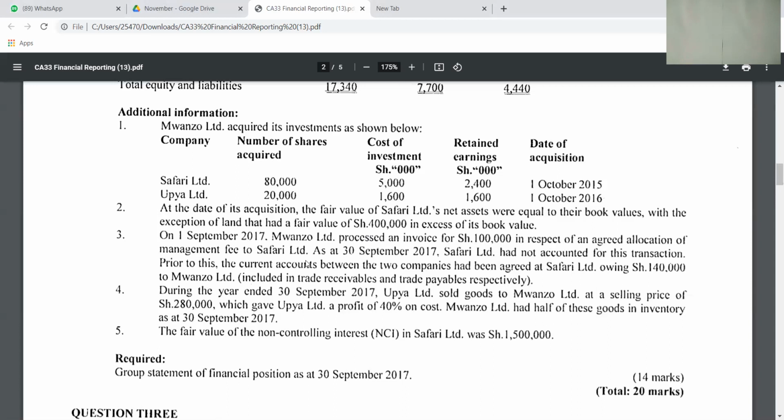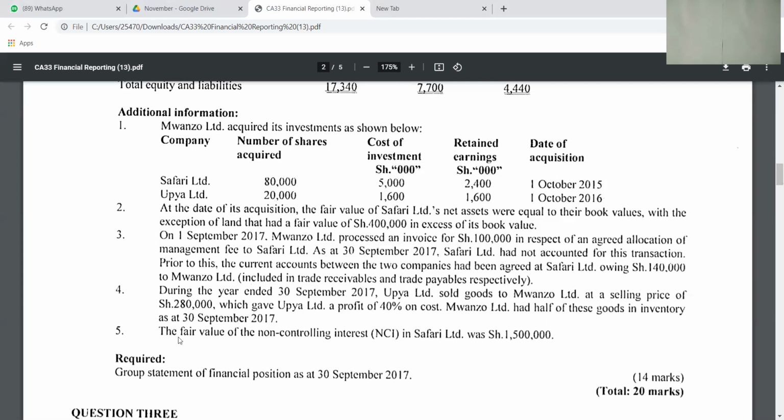You know that when you process an invoice, you are claiming a payment. So Mwanzo processed that, but who was paying? Safari. As at 30 September 2017, remember that is when the financial year is ending, Safari had not accounted for this transaction. So we need to account for that.